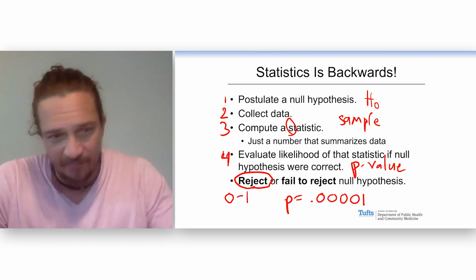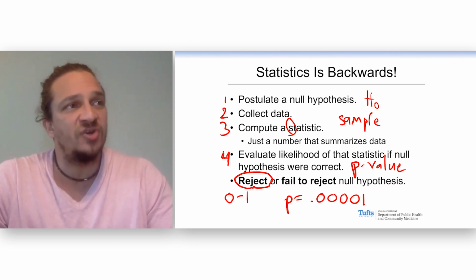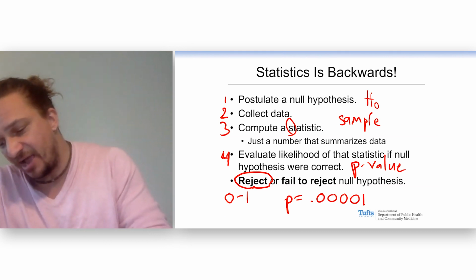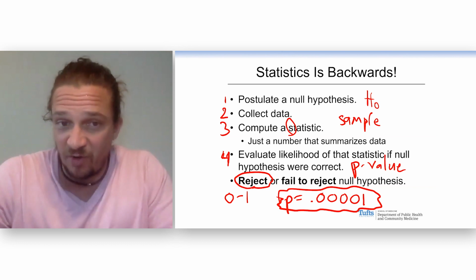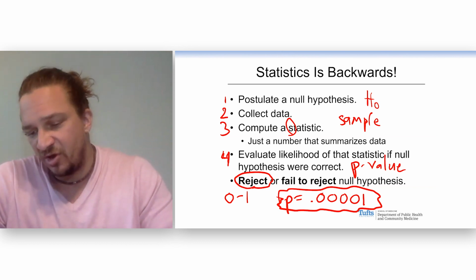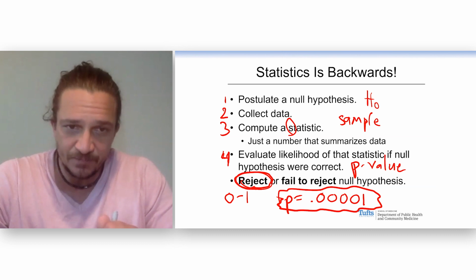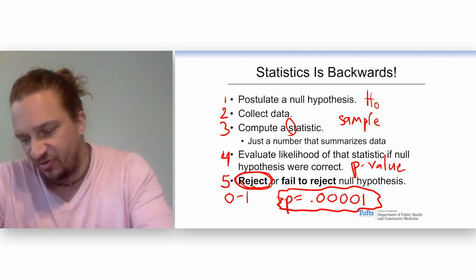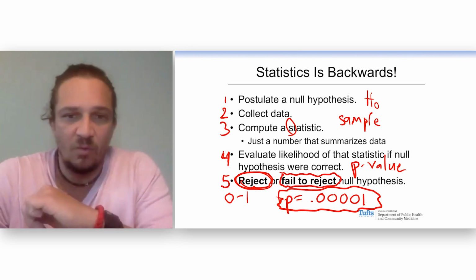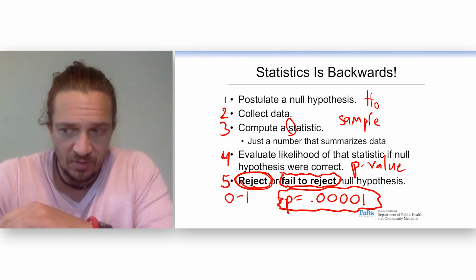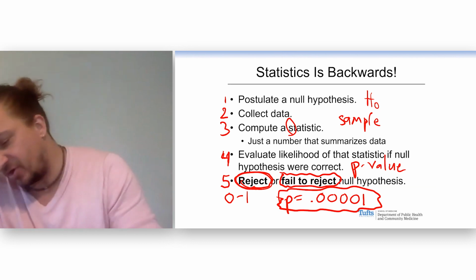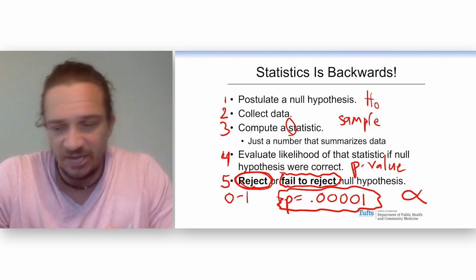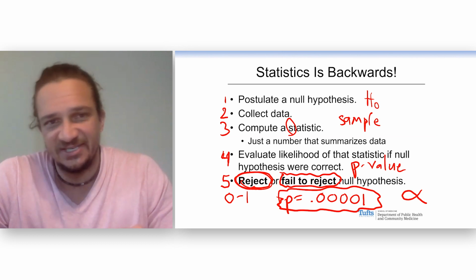So when we talked about sampling some athletes and seeing, are they cheaters or not? Well, let's assume that they're not, and then collect some data and then say, wow, if this guy was drug-free, it's really rare we would get a value that high. So what do I do with the null hypothesis? I reject it. And we're going to see this important step here, rejecting or failing to reject the null hypothesis when we compare our p-value to that criterion that we have. If you remember, the criterion for when something is weird or significant, we use the Greek letter alpha. And that's our cutoff for what we're going to see as statistical significance.